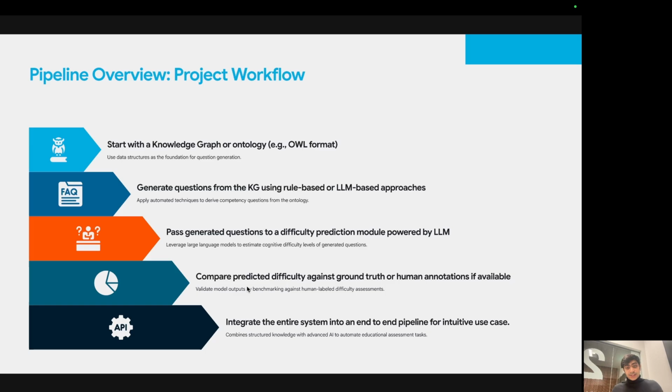And then we can obviously integrate the entire system into an end-to-end pipeline for an intuitive use case using Streamlit, and we have developed a web app for the same.